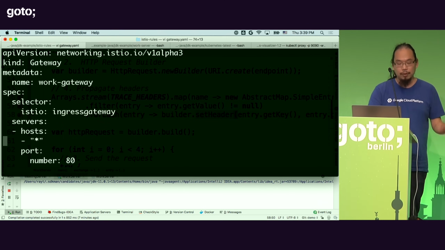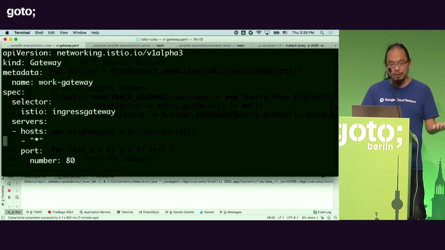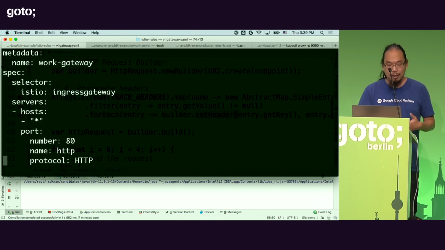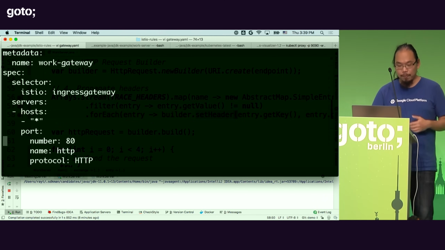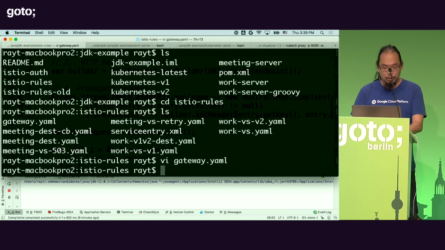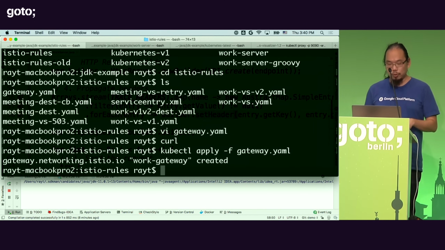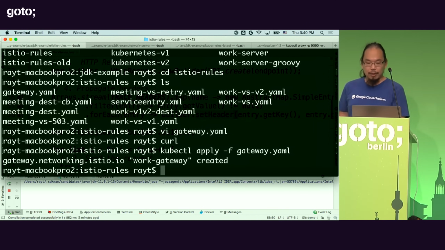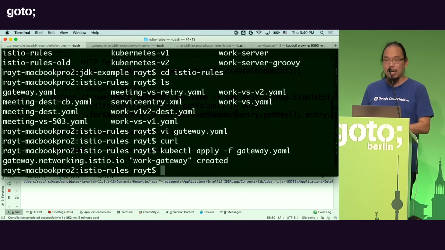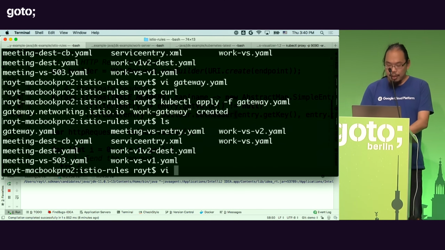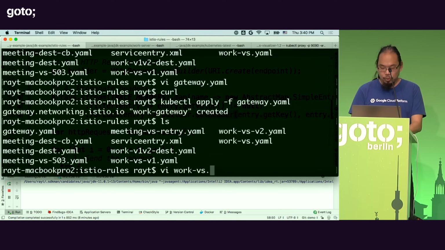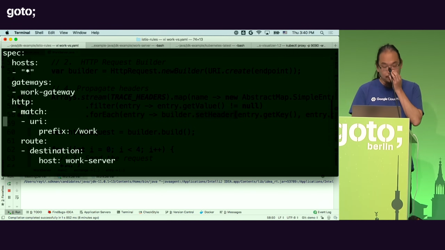But imagine if you have virtual hosting where you do have different host names, you can route the different host names to the same IP, to the same ingress, and Istio can route the traffic based on these virtual host names as well. And we're going to define that we're going to listen on port 80 as well. So I'm going to go ahead and apply the gateway. And what this will do is to say, hey, Istio, I want to listen to traffic on your public IP address.